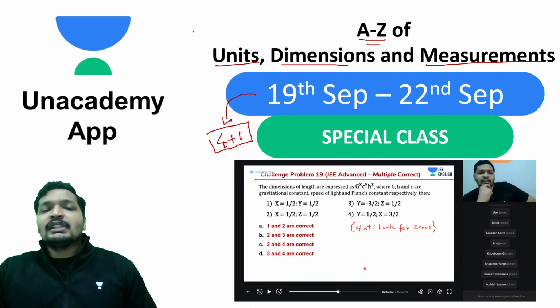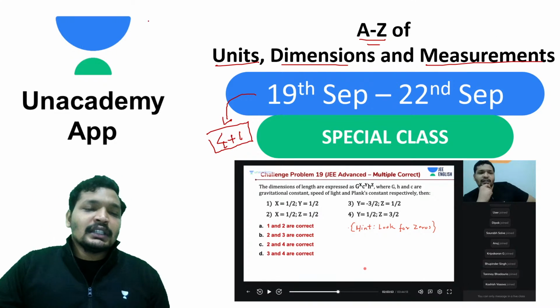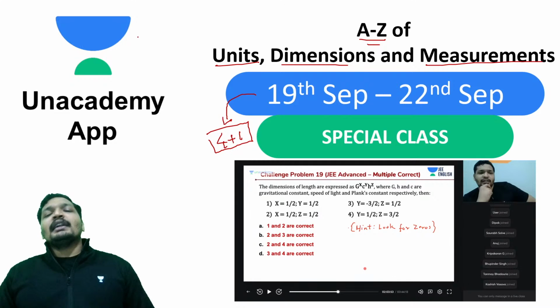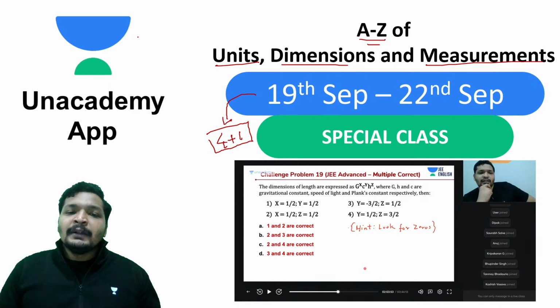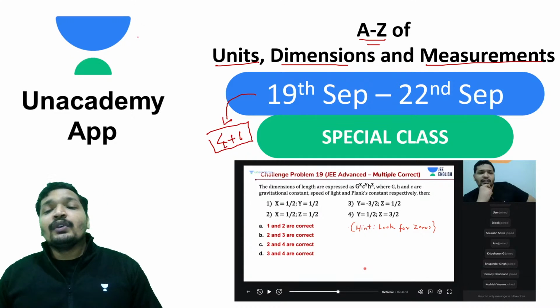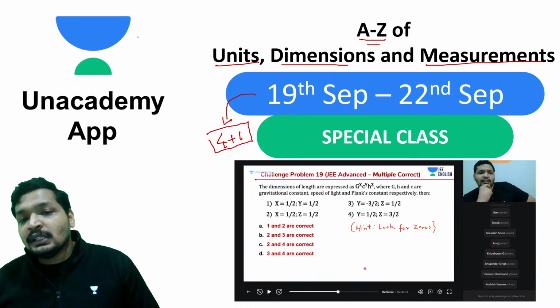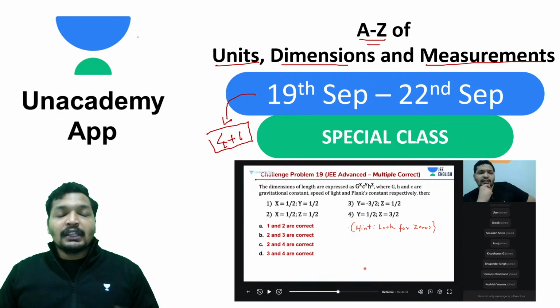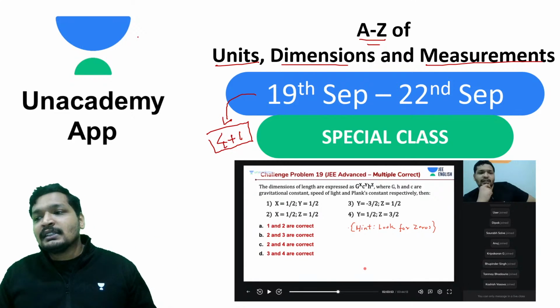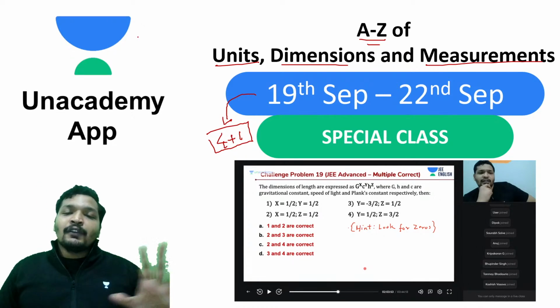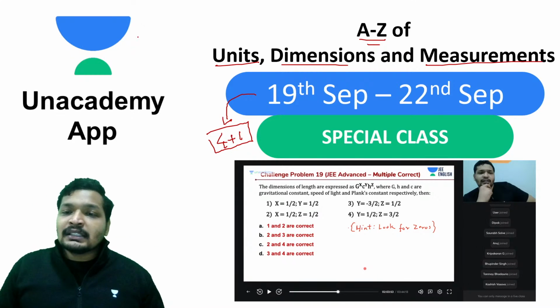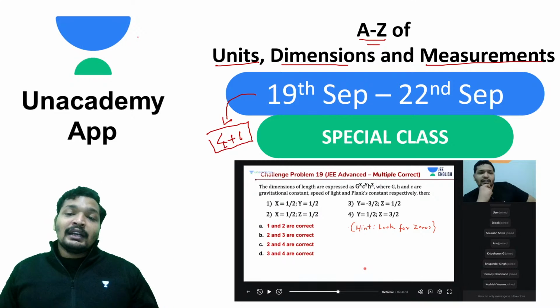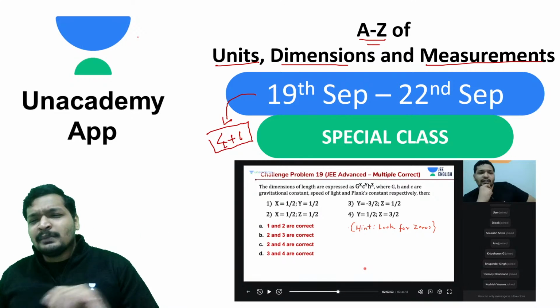These are all A to Z sessions, a little fast-paced, a little lengthier. If you attend it live, you can attend it with polls and leaderboards, so you'll enjoy the experience and it will be a nice revision. So for units, dimensions and measurements, the A to Z series, we have already completed everything: units-based problems, dimensional analysis, dimensional consistency analysis of a few quantities as well in your questions, some shortcuts, error analysis, least count analysis, and measuring instruments like vernier calipers and screw gauge.